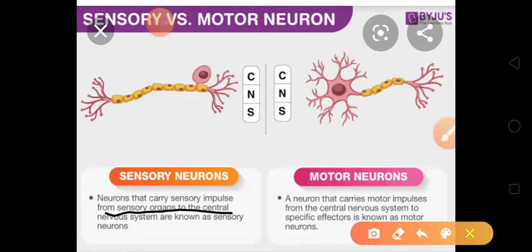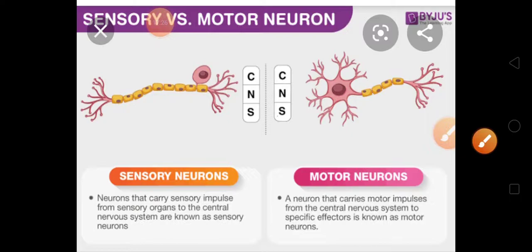Okay, and what is motor neuron? A neuron that carries motor impulse from central nervous system to specific effector. Okay, that means, see, one is taking information. Where is it taking information? From the sense organs to brain. So that is known as your sensory neurons. It will take information from sensory organs to central nervous system.